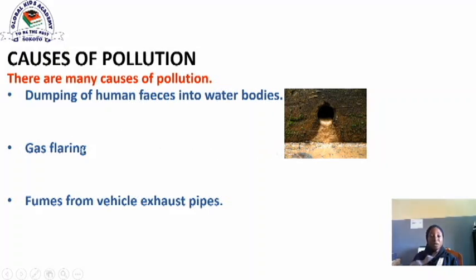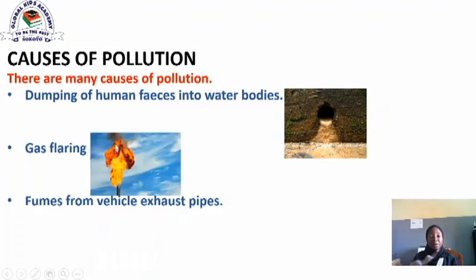Now the next one is gas flaring. From the picture you can see gases are being displaced into the atmosphere, and these gases are dangerous for humans and animals. These gases, when inhaled, can damage the organs of the body.